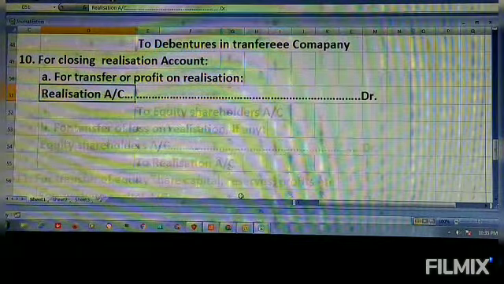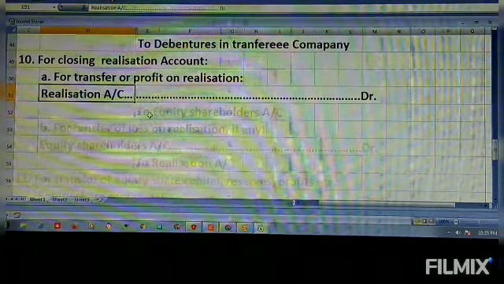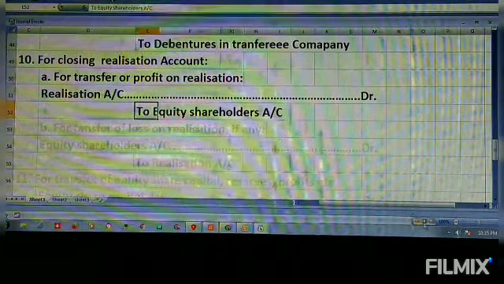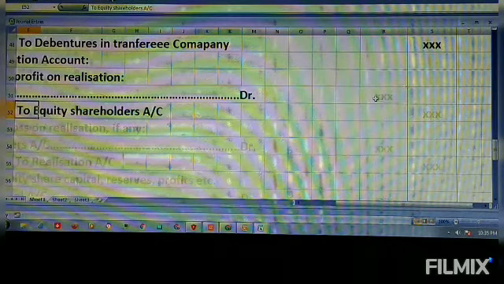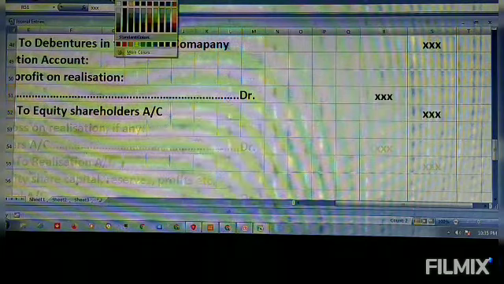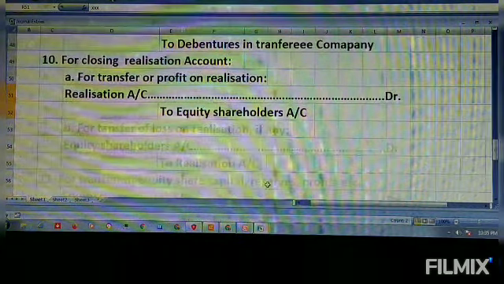Equity shareholders are the real owners of the business, so it goes to the equity shareholders account. Yes, like this you have to understand. The next entry is for transfer of loss.